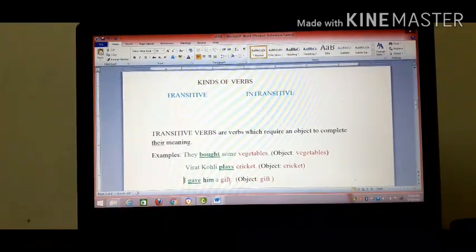So, see the two types. That is, I have divided that kind of verbs, transitive and intransitive. So, what are transitive verbs? Transitive verbs are verbs which require an object to complete their meaning. It means that it needs some object to make a meaningful sentence.